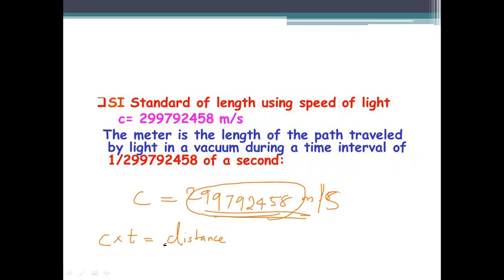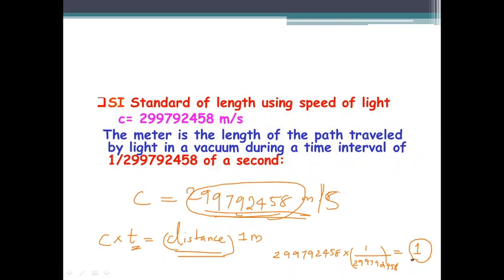So in order to find the distance traveled, which we will define as 1 meter, we can find this time taken, right? We know c is 299792458. Multiply with t to get 1. What will be this time? Time will be 1 by 299792458, right? The reciprocal of this value.